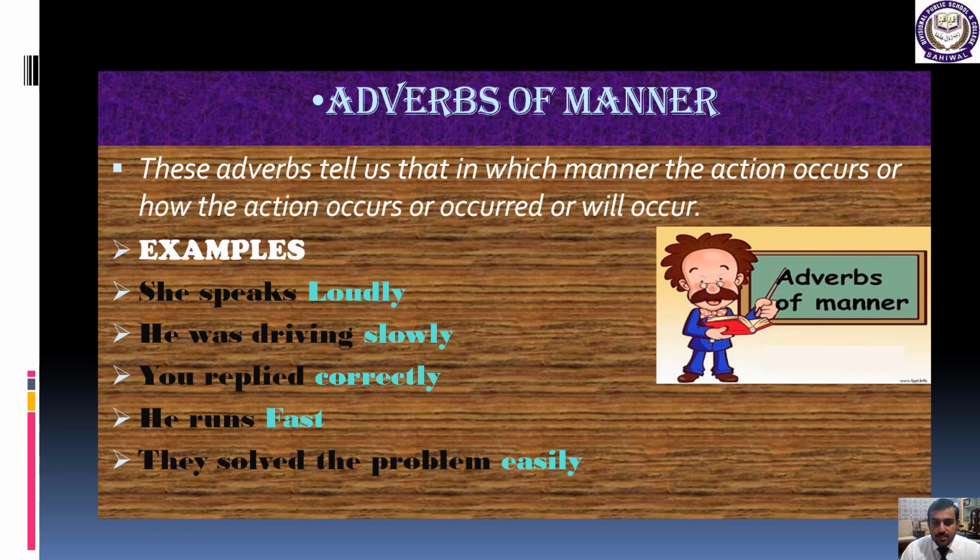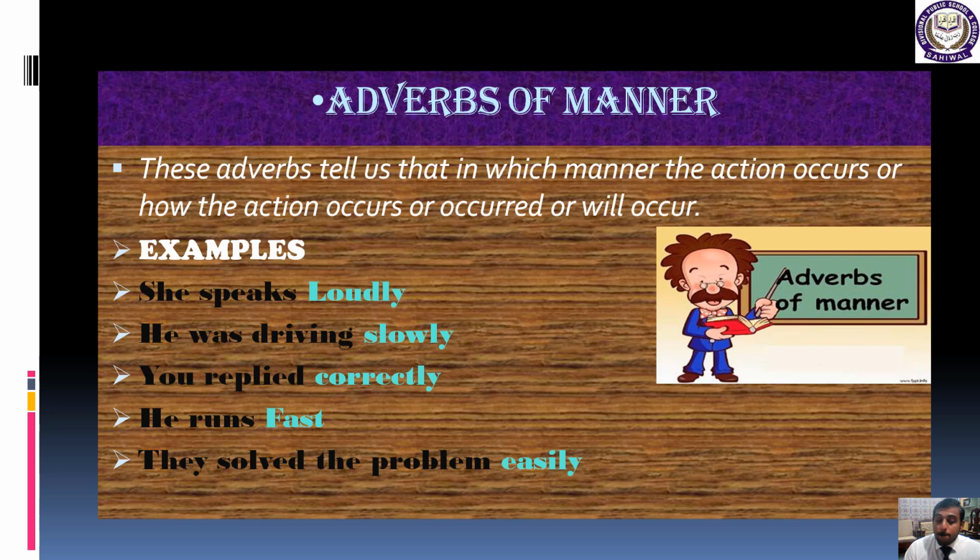The first sentence: she speaks loudly. Now as you can see, the highlighted word loudly is describing the manner of the sentence, that is, how she speaks. She speaks loudly.